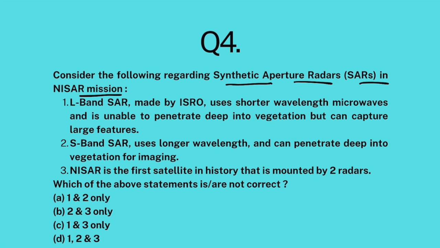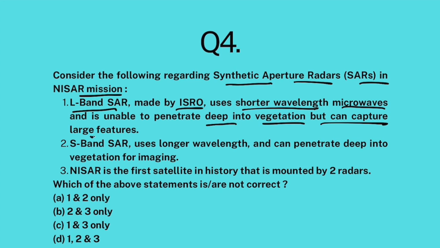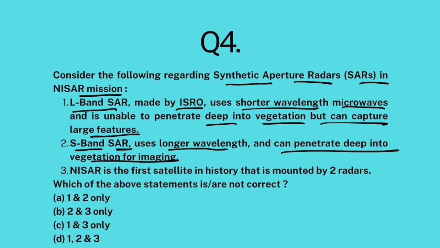And last but not the least, consider the following statements regarding synthetic aperture radars in the NISAR mission, the NASA ISRO synthetic aperture radar mission. L-band SAR made by ISRO uses shorter wavelength microwaves and is able to penetrate deep into vegetation but can capture large features. S-band synthetic aperture radar uses longer wavelength and can penetrate deep into vegetation for imaging. And the last statement: NISAR is the first satellite in history that is mounted by 2 radars.